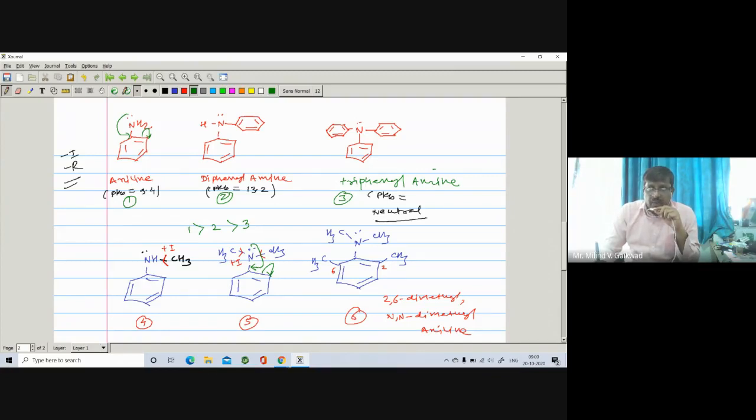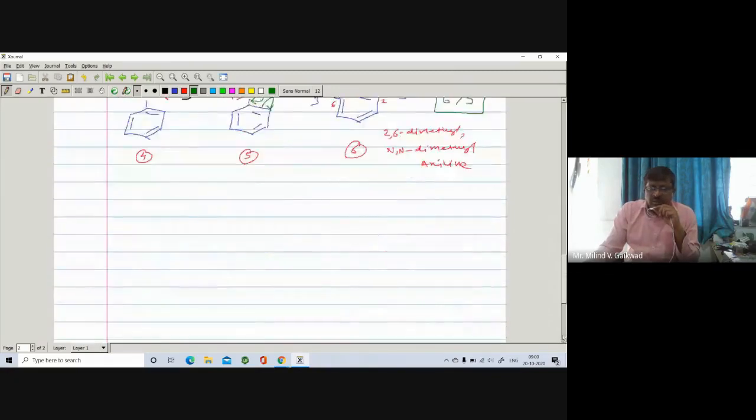But if you compare the basicity of 2,6-dimethyl-N,N-dimethyl aniline, in this case you'll see that the basicity of 6 is found to be more as compared to 5. What is the reason for this one? They may ask in the exam. They have asked many times. Now, what is the reason behind this one?